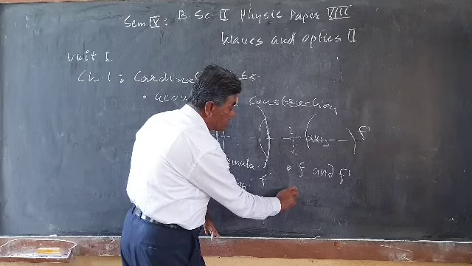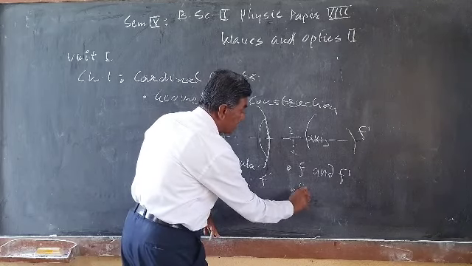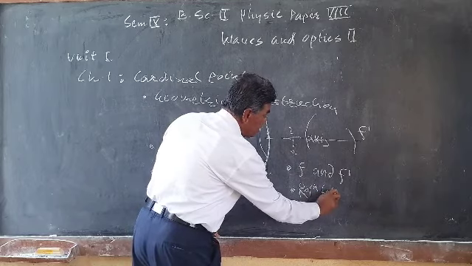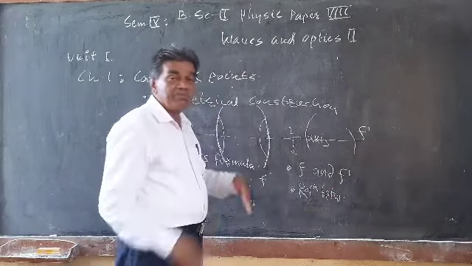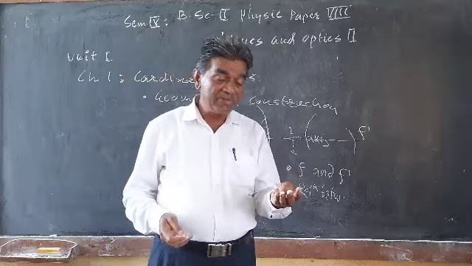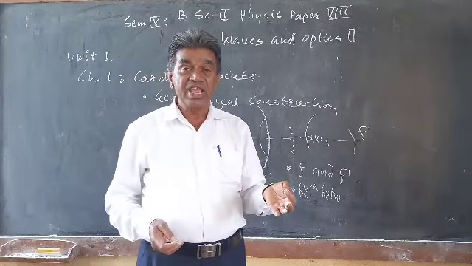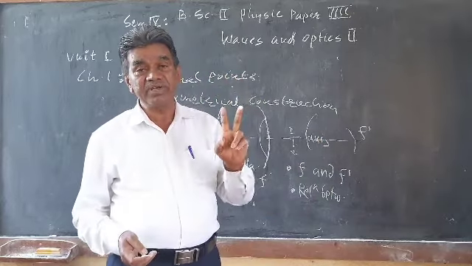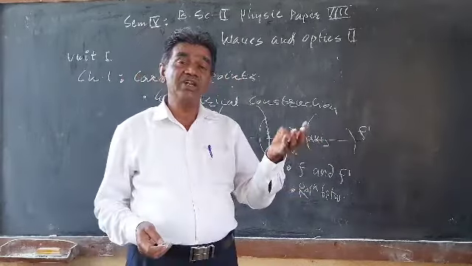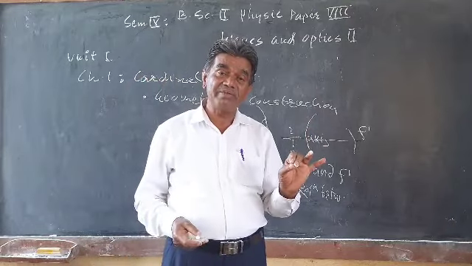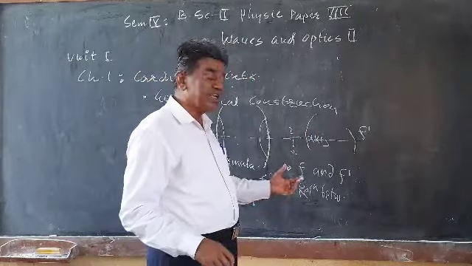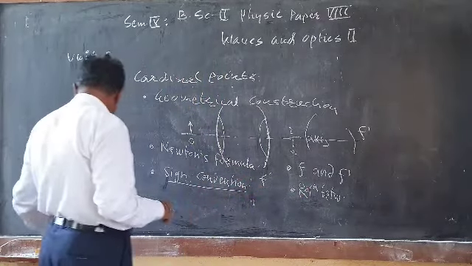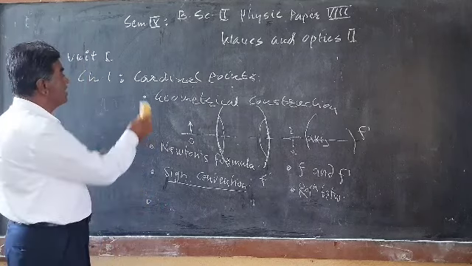And lastly we will see the relationship between these three magnifications: lateral magnification, axial magnification, and the angular magnification. So we have to see the three definitions: what is meant by axial magnification, lateral magnification, and the angular magnification, and we have to find out the relation between them. That much portion we have to study in chapter number 1, that is cardinal points.